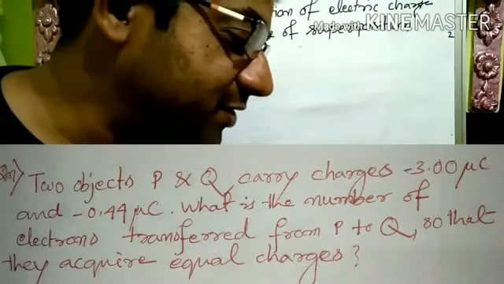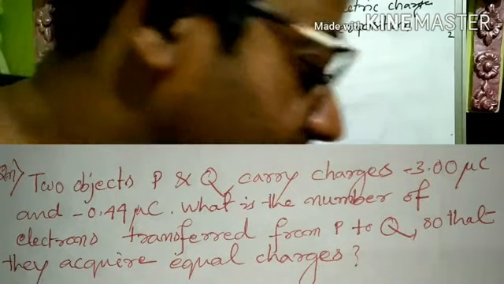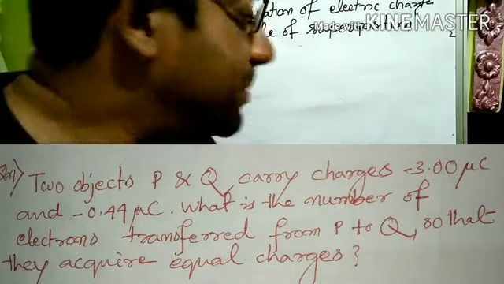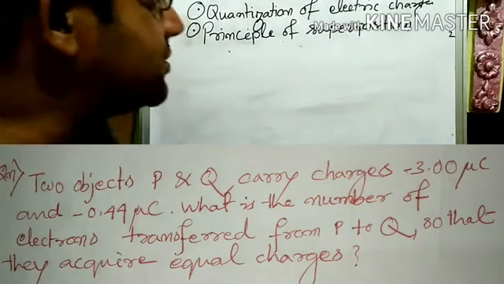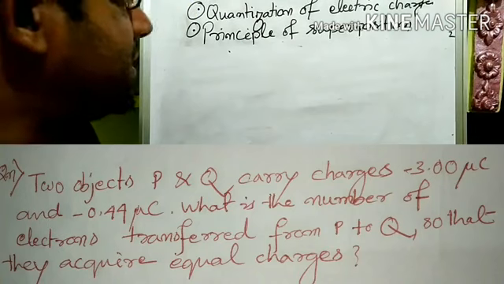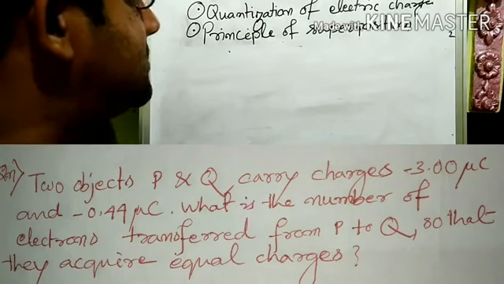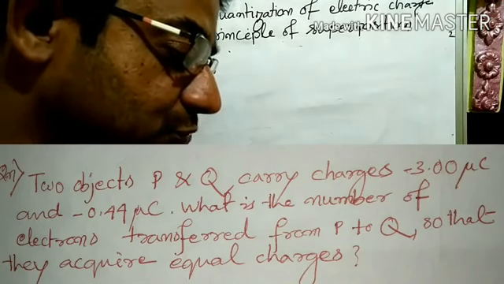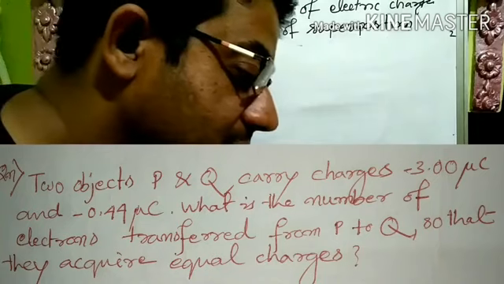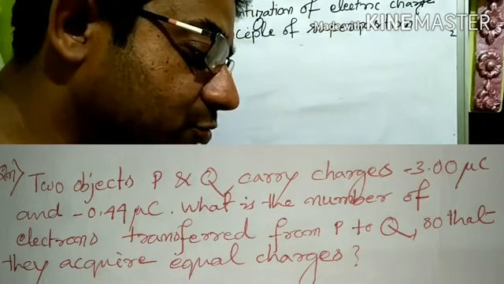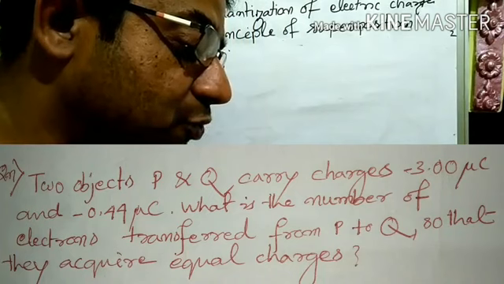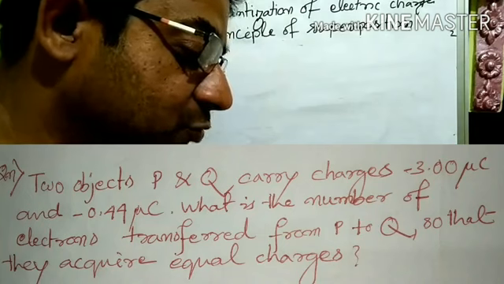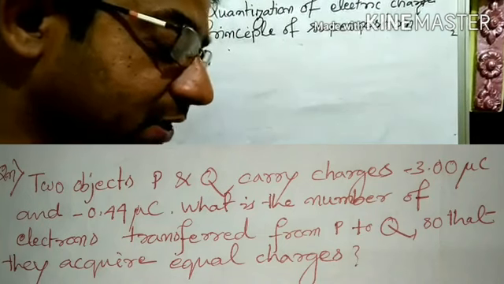So now we are going to discuss certain numericals which you have asked, and basically I am taking up only those numericals which are based on these two concepts we have learned just now. Okay, so one question from quantization of charge says: two objects P and Q carry charges minus 3.00 microcoulomb and minus 0.44 microcoulomb. What is the number of electrons transferred from P to Q so that they acquire equal charges?